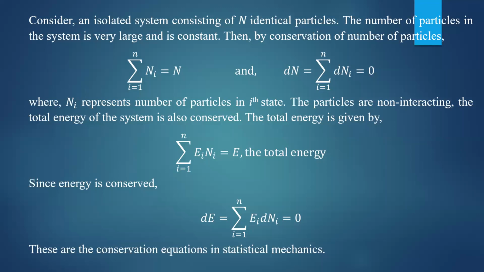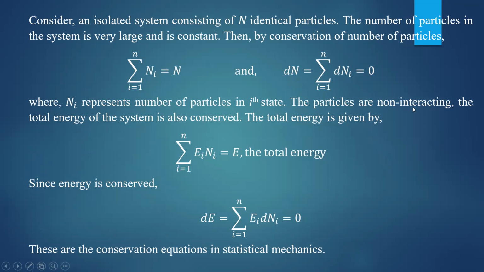According to the conservation law, the variation of the number of particles is 0. Therefore, the derivative of N should be 0, because if N is constant, dN must be equal to 0. If you apply the derivative on both sides, you get the summation of dNi, where the summation runs from i equal to 1 to n, equal to 0. Here Ni represents the number of particles in the ith state, any arbitrary state.